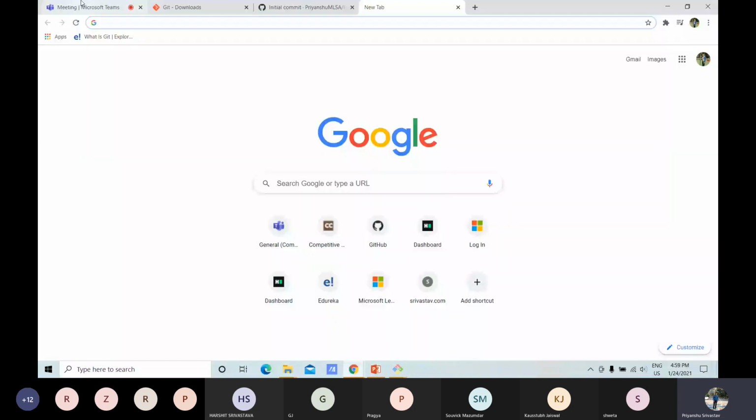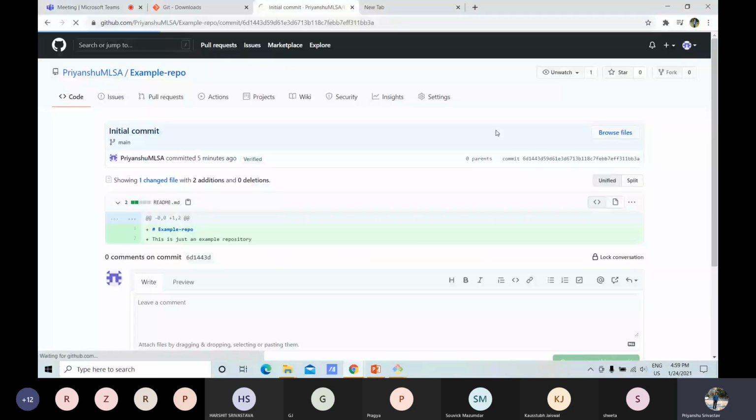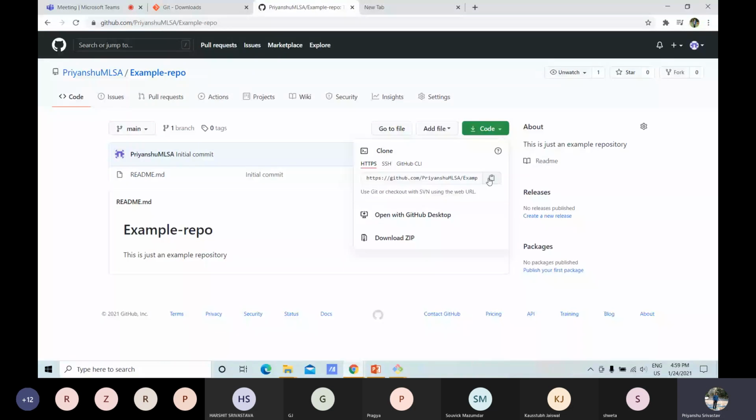Paste. Git clone. It is pasted, and then it is cloning my example repository. You can see that it is displaying messages like how many objects there are, a total of 3, remote delta 0.